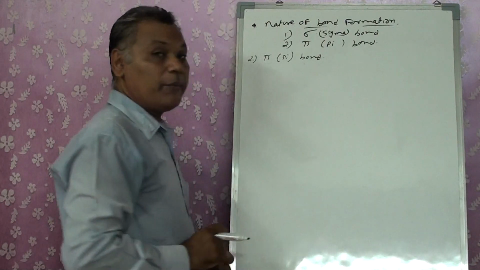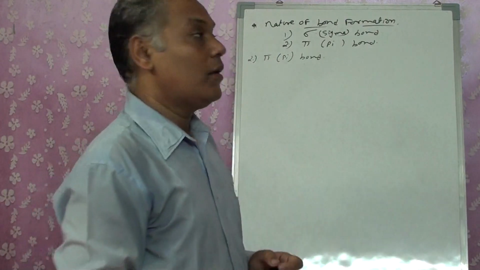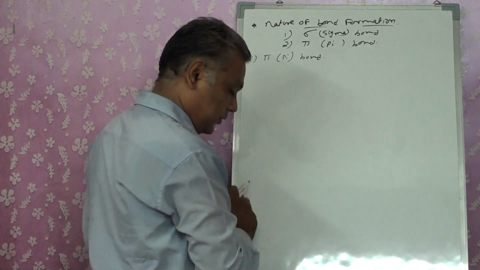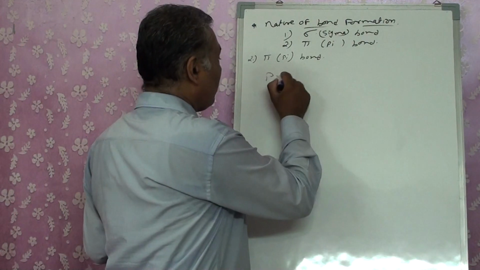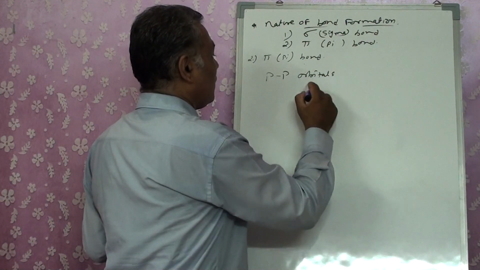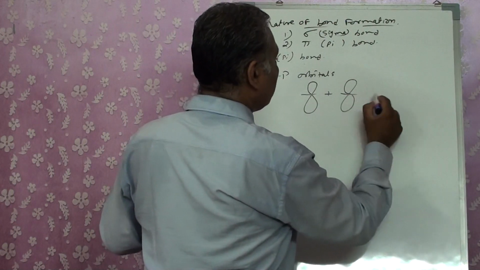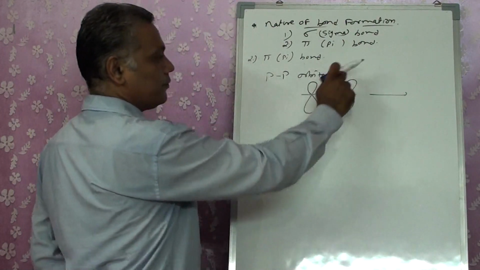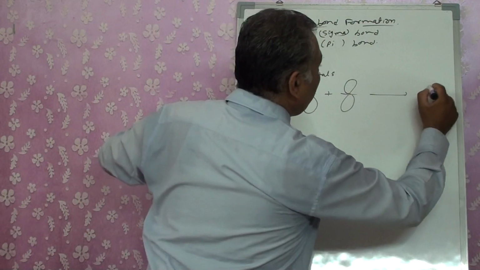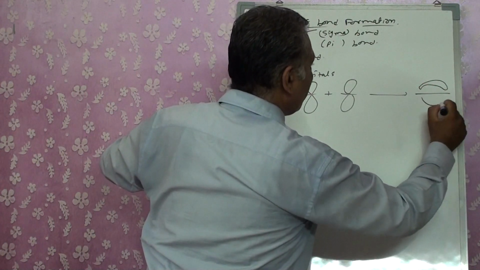In a pi bond, the overlapping of the orbitals takes place with parallel axes, perpendicular to the internuclear axis. That means you get this only from PP orbitals. They overlap each other, their axes remain parallel to each other but in a perpendicular direction, and they produce overlapping of the orbitals.